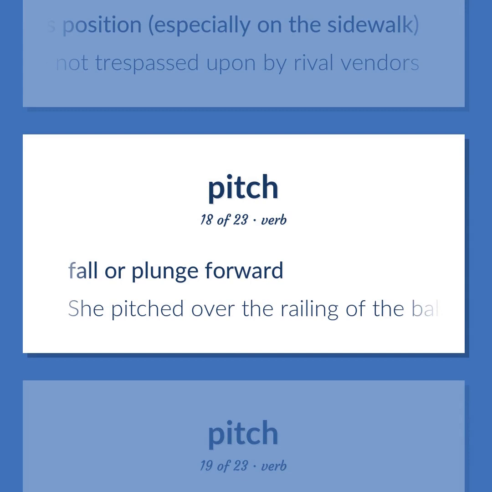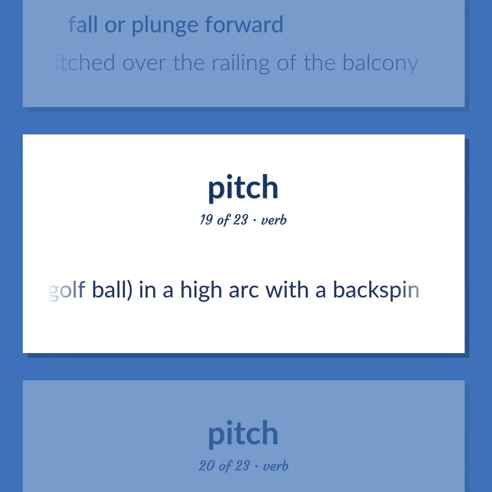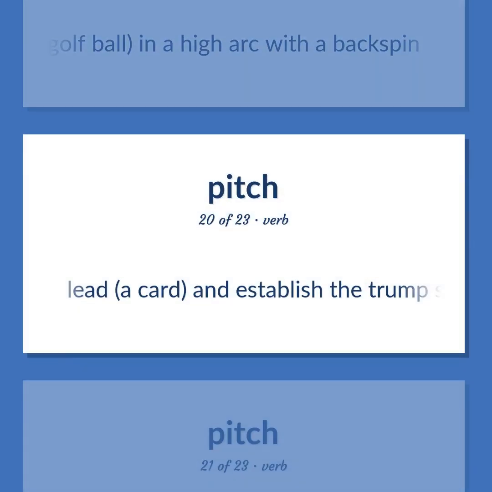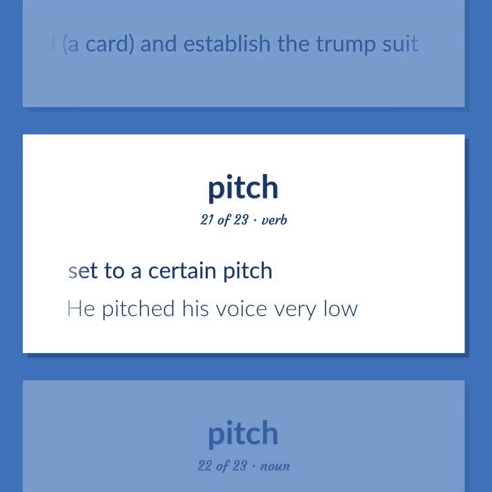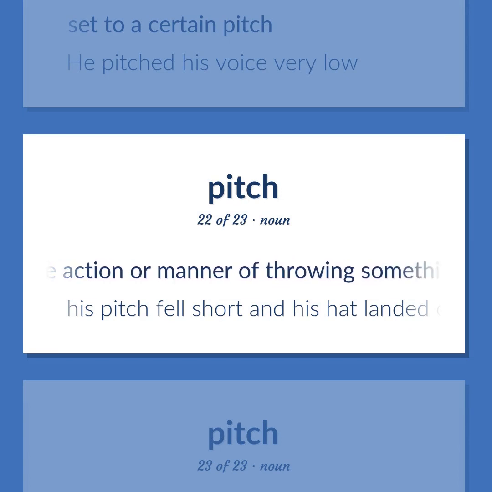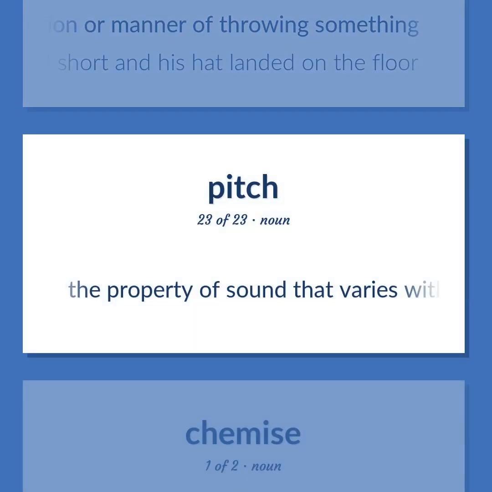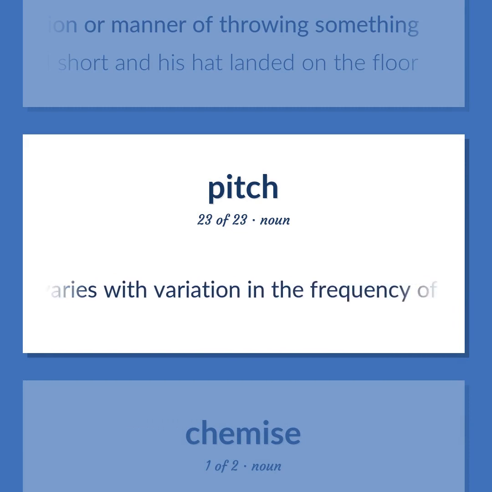Fall or plunge forward. She pitched over the railing of the balcony. Hit a golf ball in a high arc with a backspin. Lead a card and establish the trump suit. Set to a certain pitch. He pitched his voice very low. The action or manner of throwing something. His pitch fell short and his hat landed on the floor. The property of sound that varies with variation in the frequency of vibration.